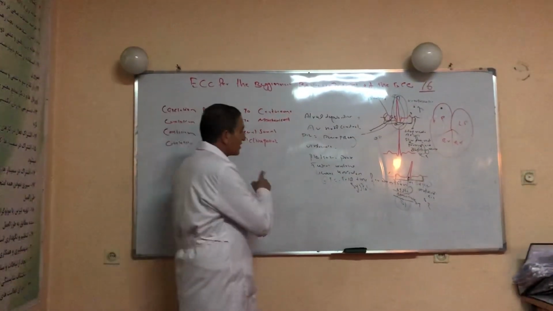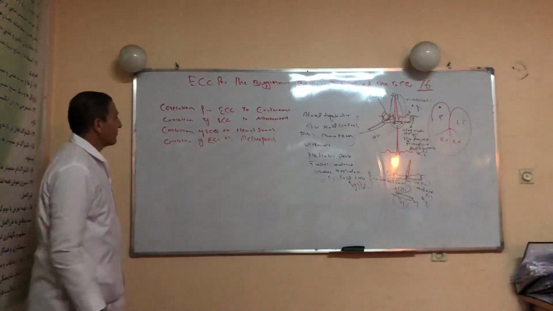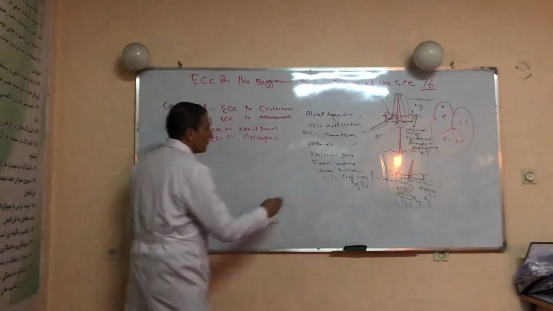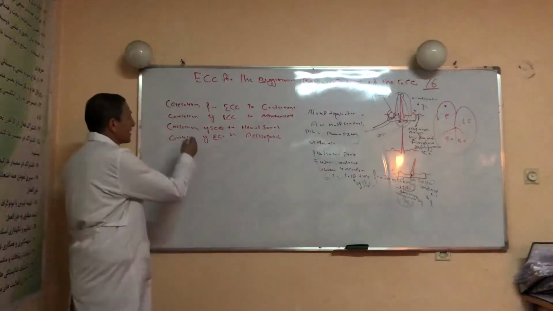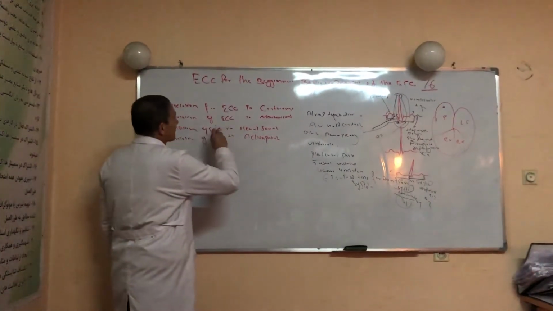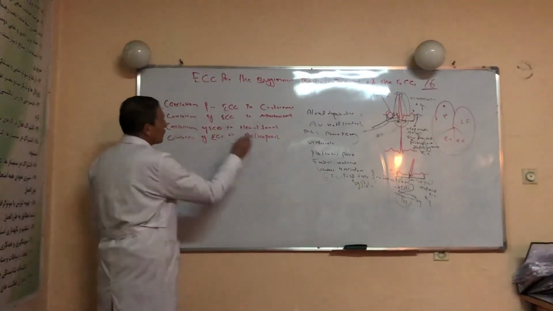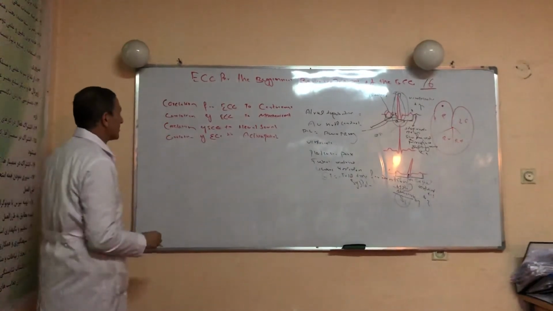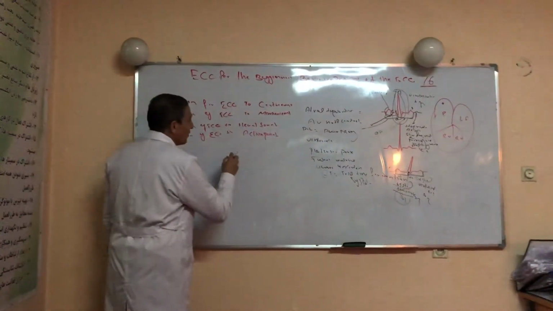This was about the correlation of the ECG to mechanical events. Correlation of the ECG to cardiac event, to mechanical event, to heart sound, and correlation of the ECG to action potential.